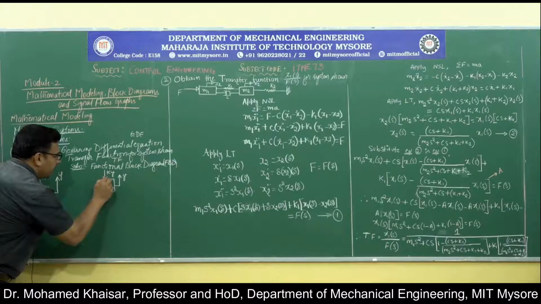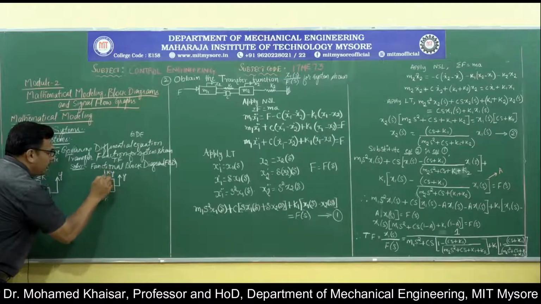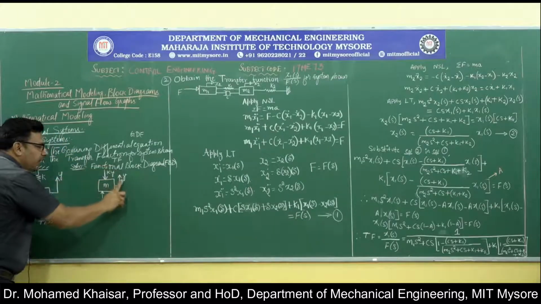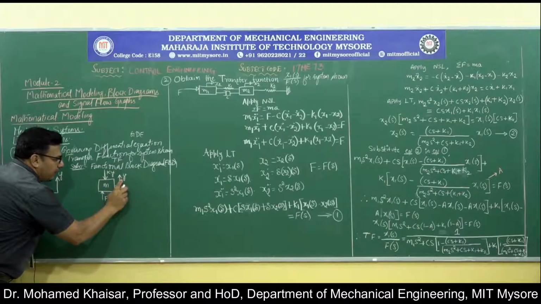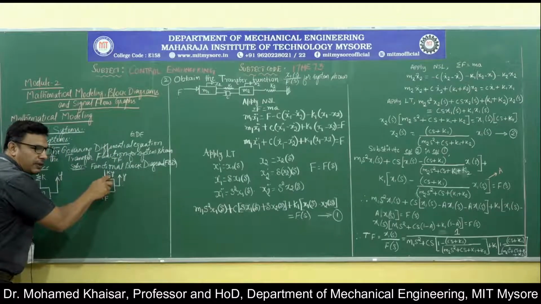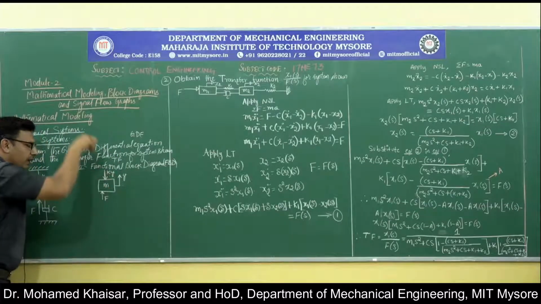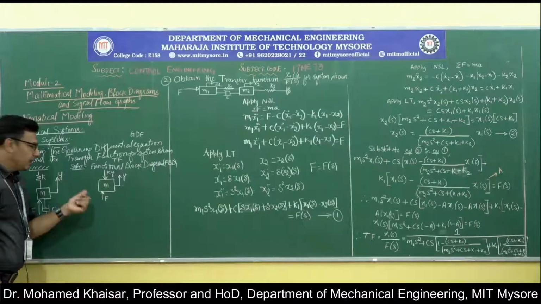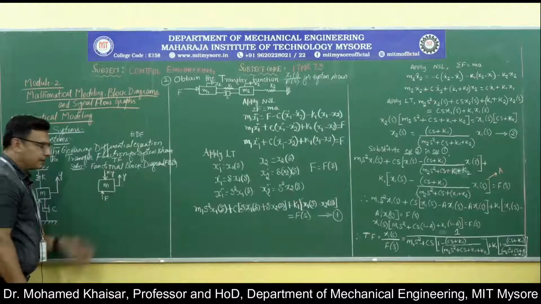So, the spring is offering a force ky which is acting in the direction opposite to the disturbance. The displacement is in the upward direction over here, whereas the spring is offering the displacement component of the force in the downward direction. They will always be opposite. That is when the shock will be absorbed.